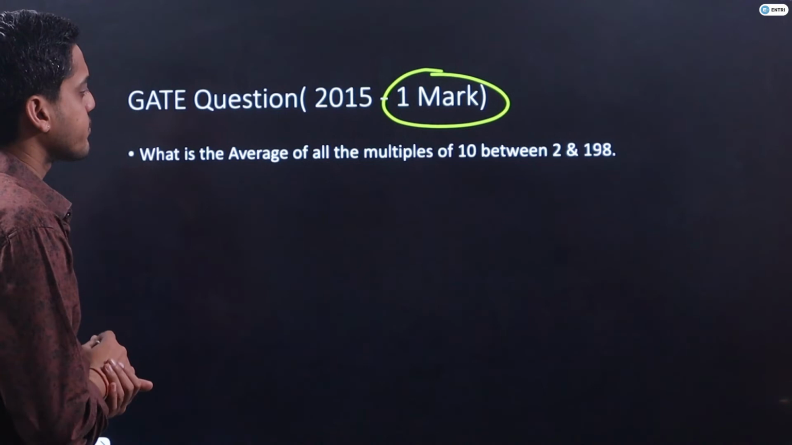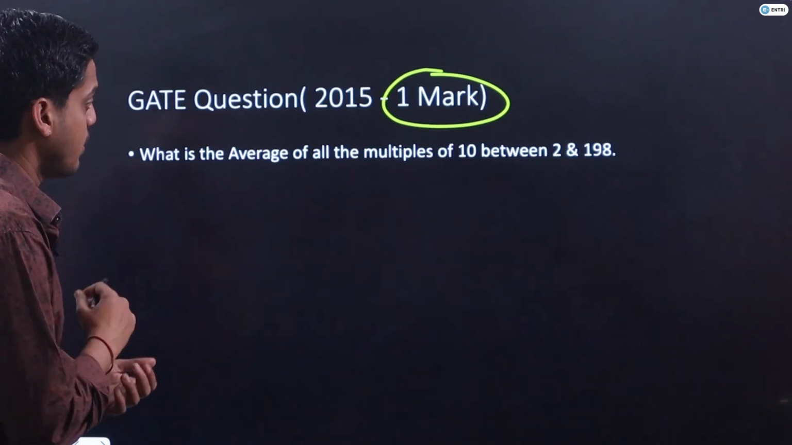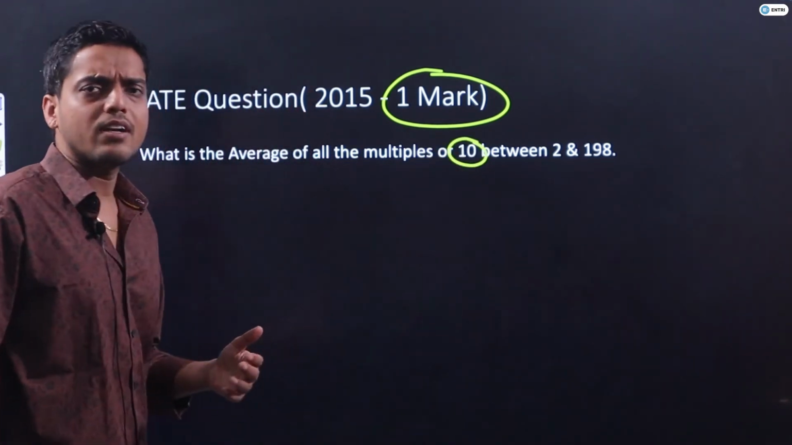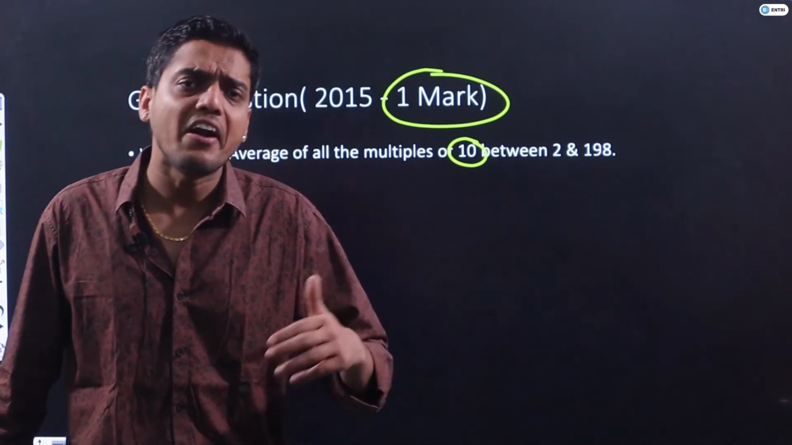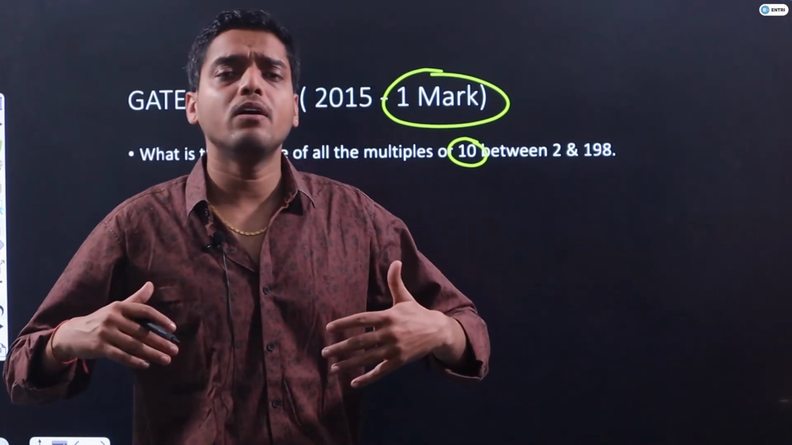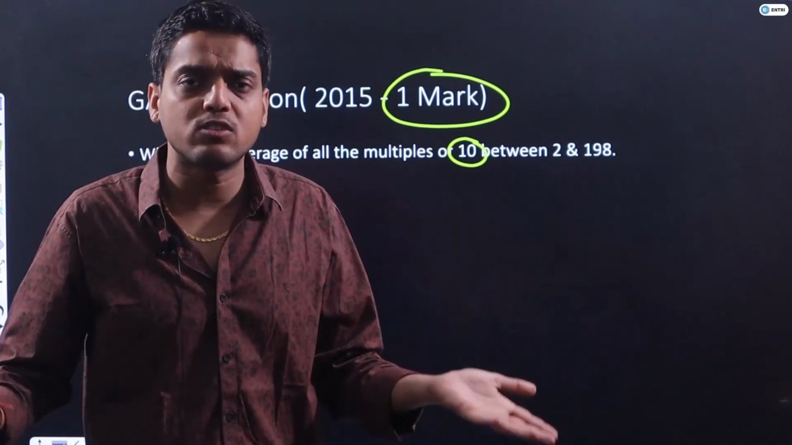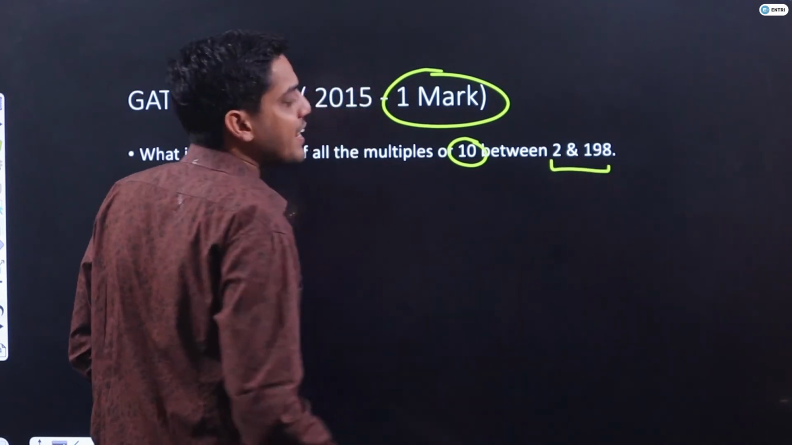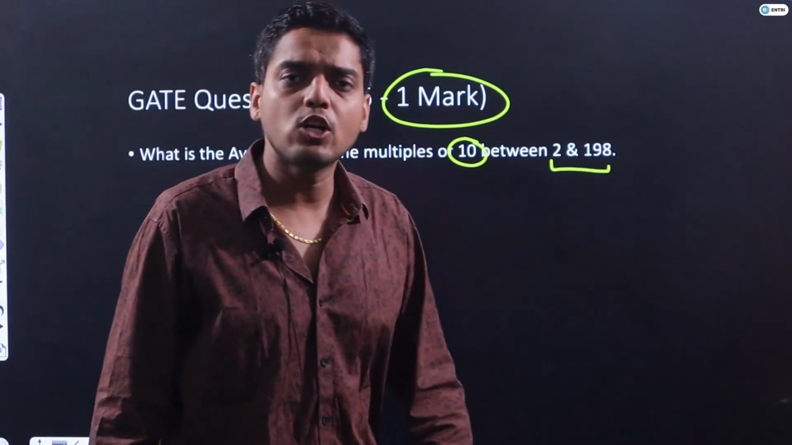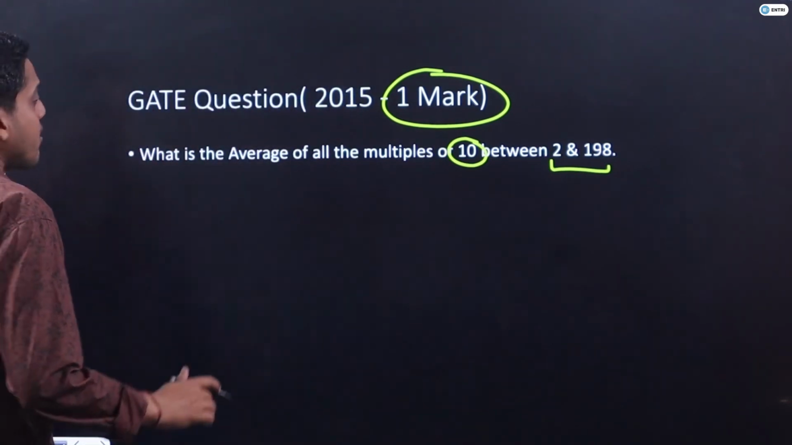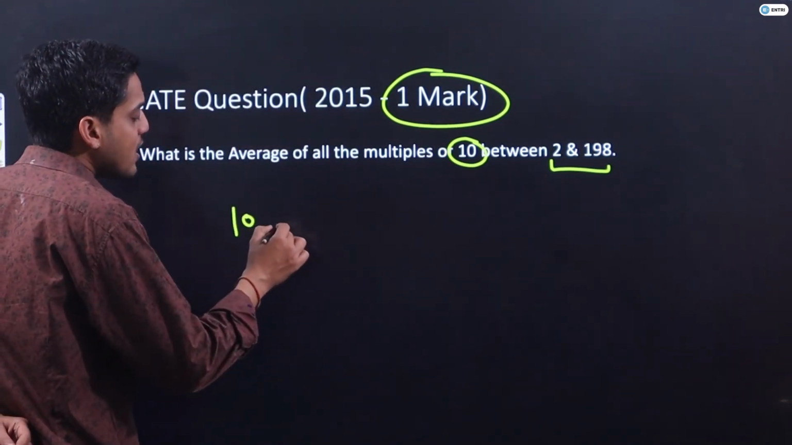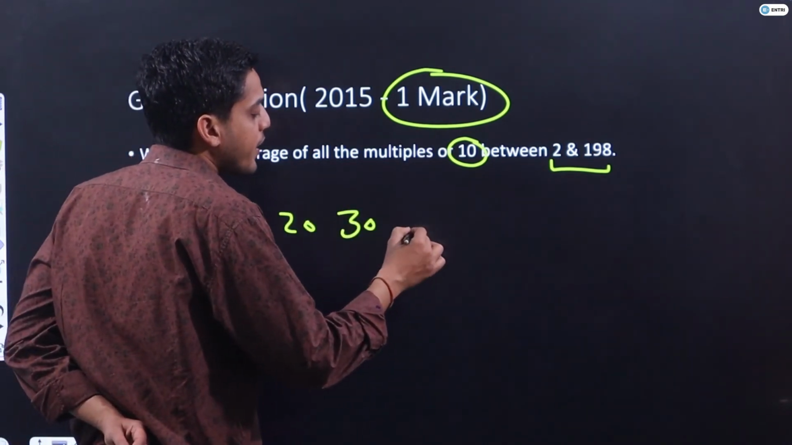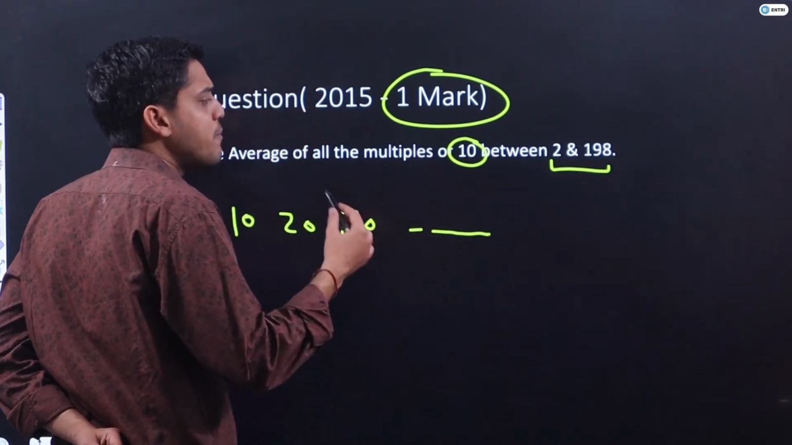So now you will say, between 2 and 198, what is a multiple of 10 guys? Sir, 10 is a multiple of 10, 20 is a multiple of 10, 30 is a multiple of 10. It means the numbers which are divisible by 10 are the multiples of 10. So the first multiple of 10 after 2 will be 10, the second will be 20, the third will be 30, and so on.